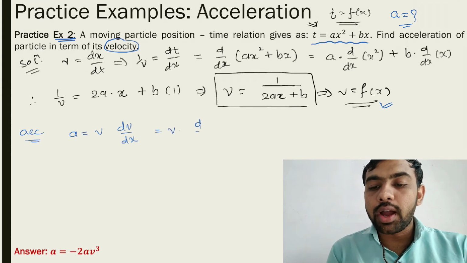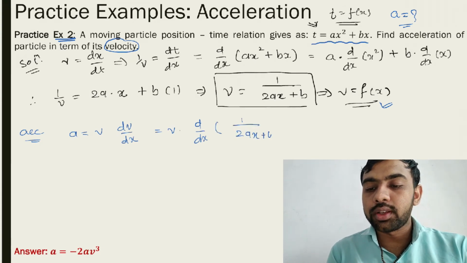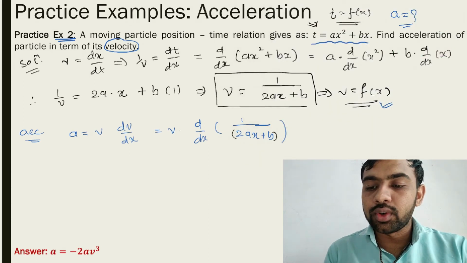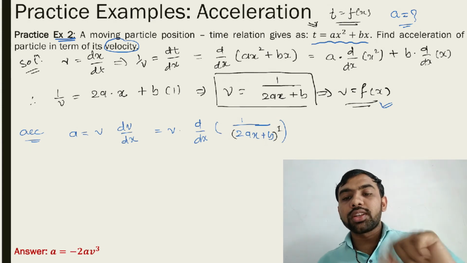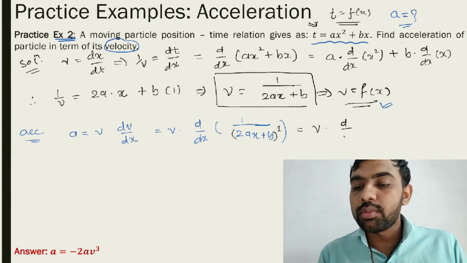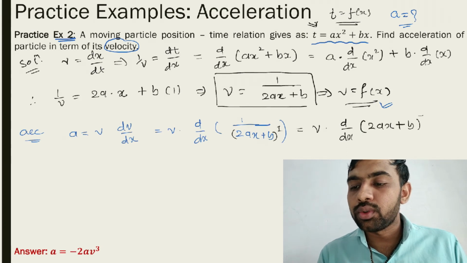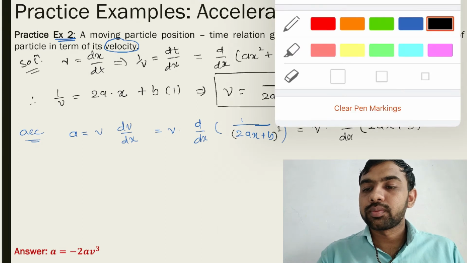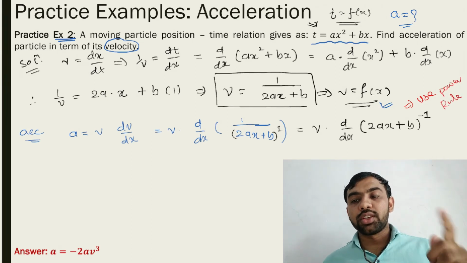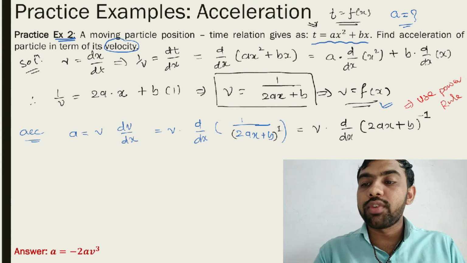Okay, now d by dx, what is v? v is equal to 1 upon 2ax plus b. Can we write this equation in this way, raised to 1? If this denominator comes in the numerator, the power becomes minus 1. So the answer is: v into d by dx of 2ax plus b raised to minus 1. Use the power rule. The power comes in multiplication and the power decreases by 1.